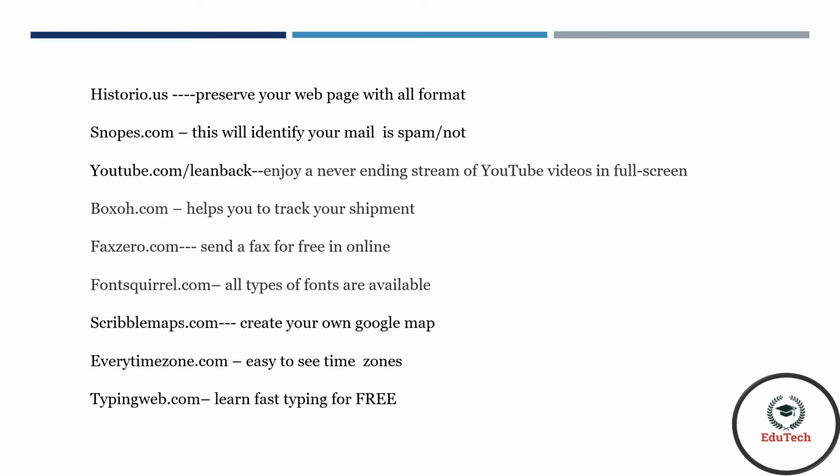Scribblemaps.com. You can create your own Google map. Everytimezone.com. It is the best website I can suggest because all time zones are arranged in the same web page. Typingweb.com. You can learn typing for free.